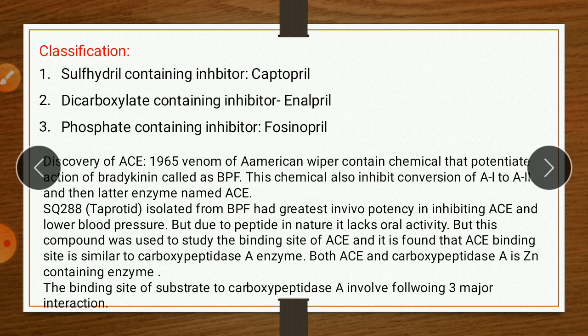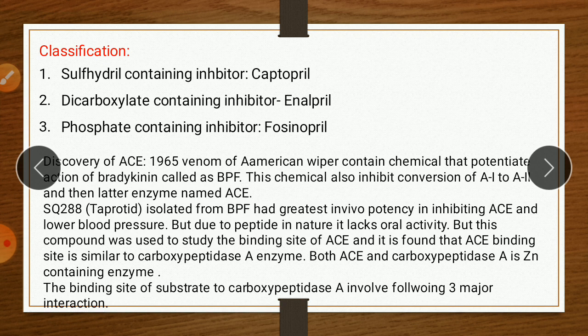SQ20881, commonly known as teprotide. This SQ20881, the name is given because this compound not come into the market because of some problems. So therefore this type of name is given, SQ20881, generally called as teprotide.